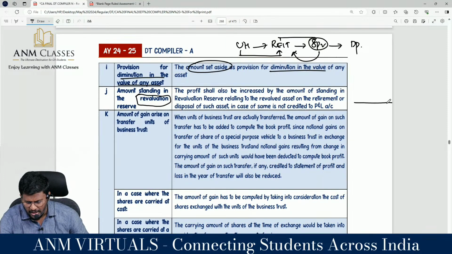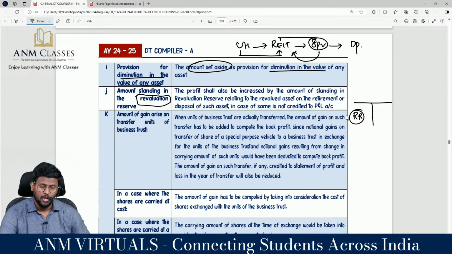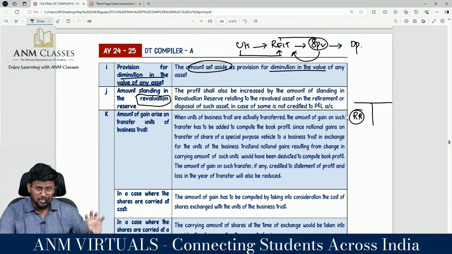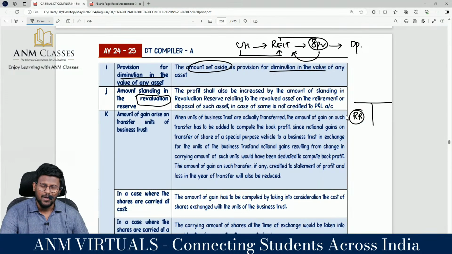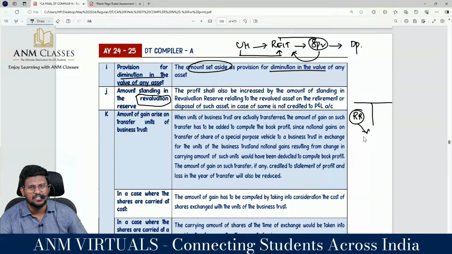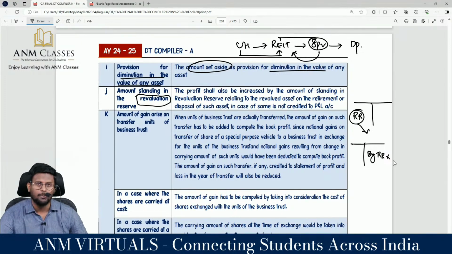Sometimes, you know one thing, in our balance sheet liability side, there may be revaluation reserve. You would have sold that asset also. And once you sold that asset, my dear lovable students, its profit or loss you will be reflecting in the P&L account. But the amount balance available in the revaluation reserve, you will never bring to the P&L account by a revaluation reserve. This is a wrong practice.